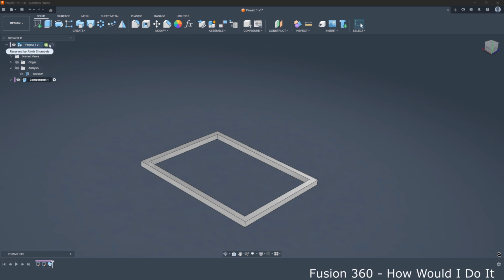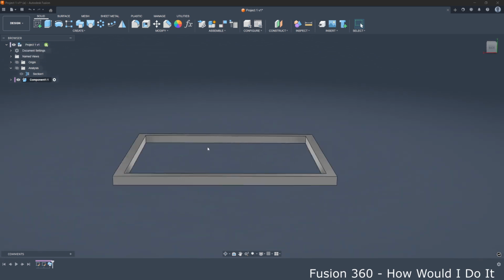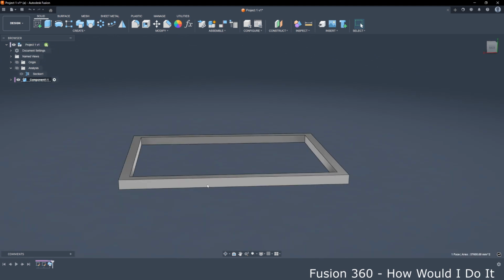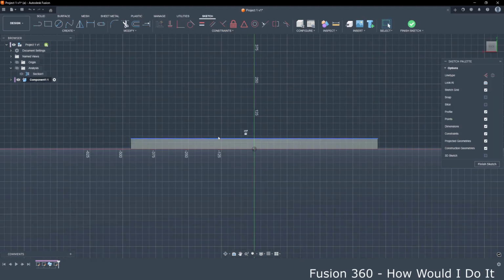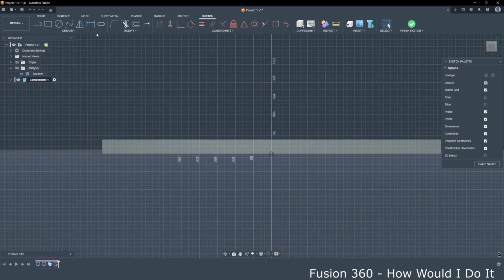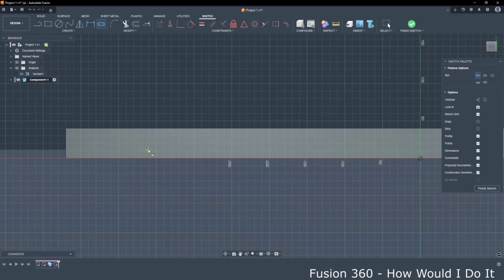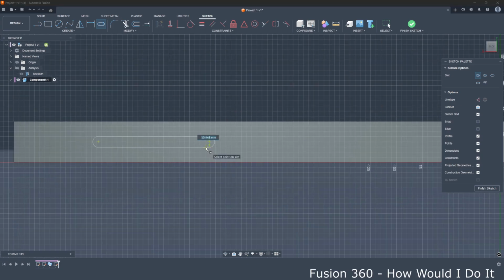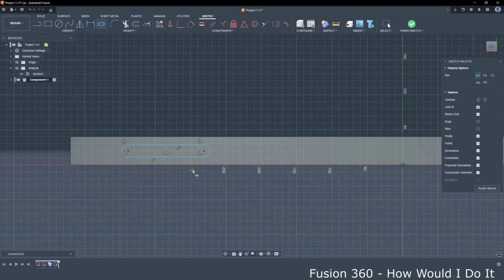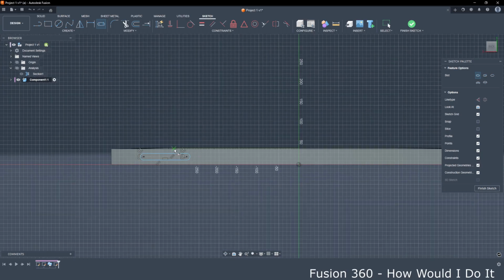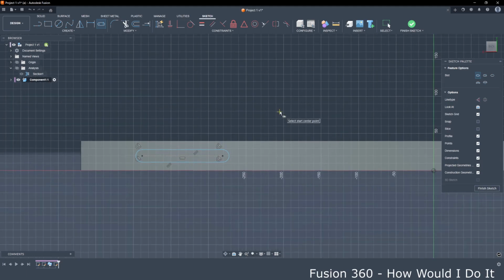Now we can make some features on this frame. We will have slots, as you saw in the introduction video at the start. We have some slots here, so axis can move along this slot.